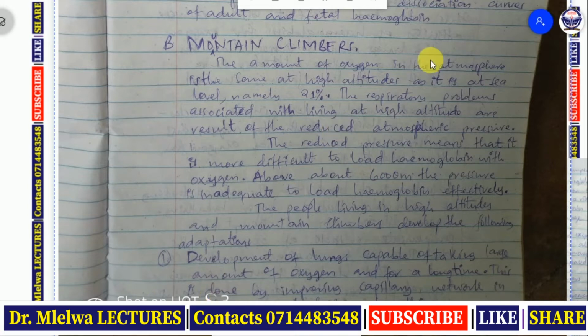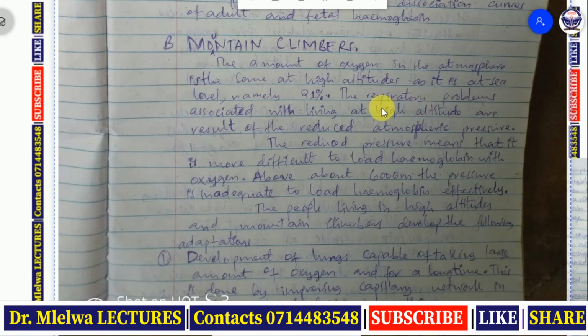So the amount of oxygen in the atmosphere is the same at high altitudes as it is at sea level, namely 21%. Percentage of oxygen is the same at high altitude or even at low altitude. When we are talking at high altitude, we mean at the higher meters above or at the top of the mountains.